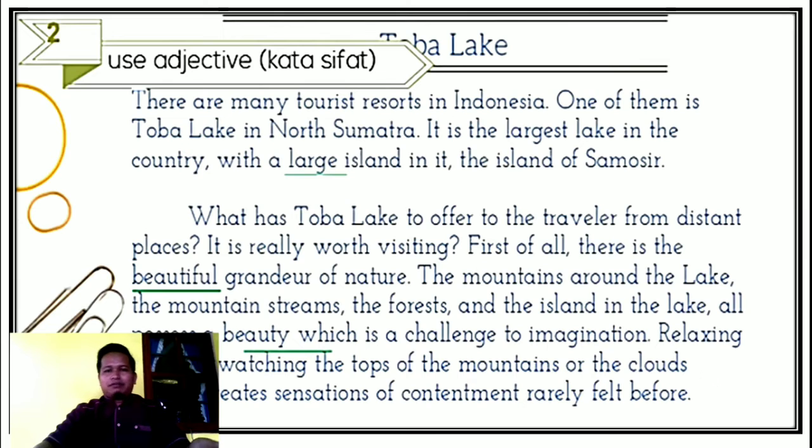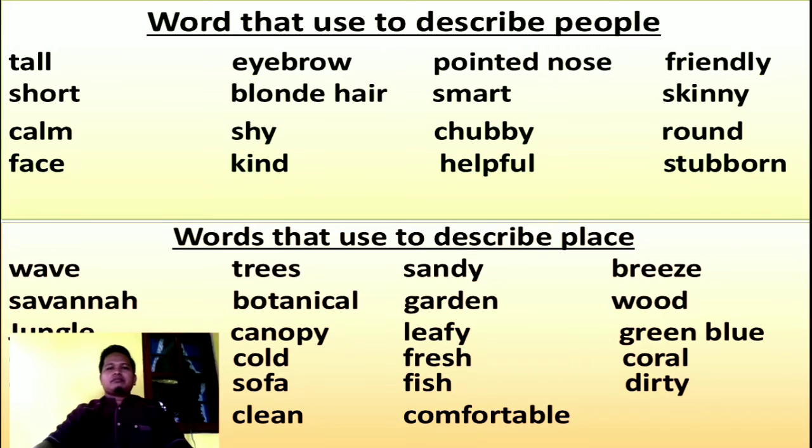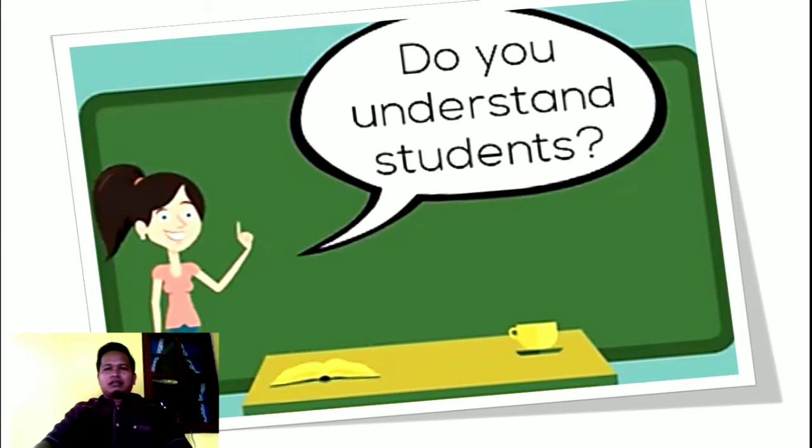What kind of vocabulary do you use in adjectives? And then linking verb. Okay, this is one of the words or vocabulary used to describe other people or to describe a place. You can see this one, and okay, do you understand, students, about our study today?